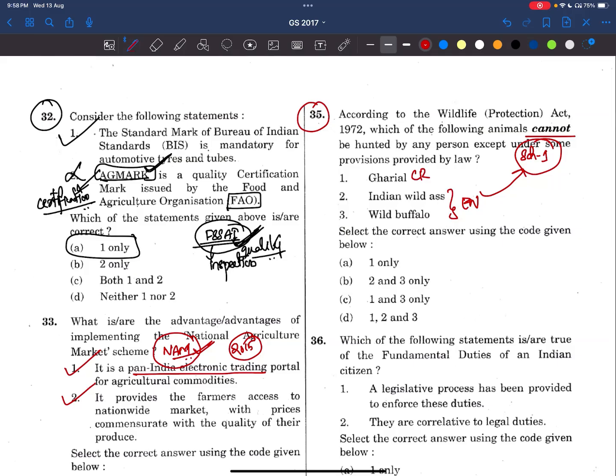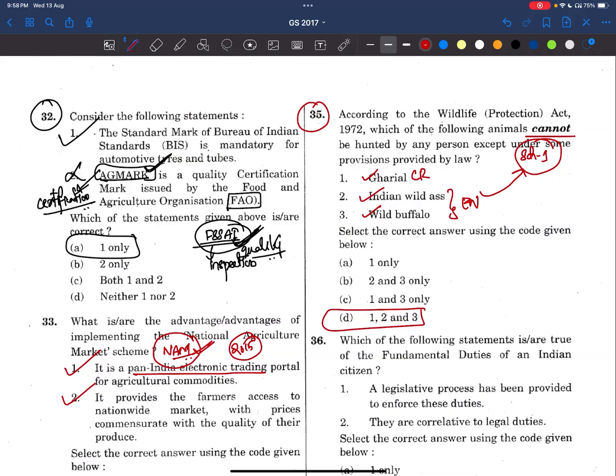Sometimes even if we don't know, we know that the gharial is somewhat endangered in our country. I'm not meaning endangered in the tone of IUCN. I'm just telling that they are vulnerable to us. There are some issues regarding the population of gharials and also the Indian wild ass. We often see about it in the news, even wild buffalo as well. So in general, you just consider all of 1, 2, and 3.